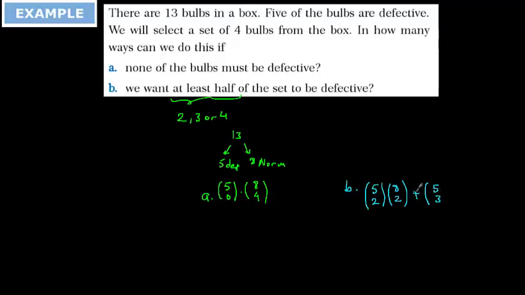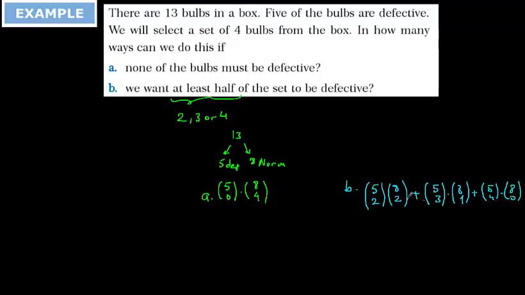That's why we are using addition here. And 8 with, you have selected 3, so the rest of the group is going to be 8 with 1. And the last one is going to be here 5 with 4, 8 with 0.